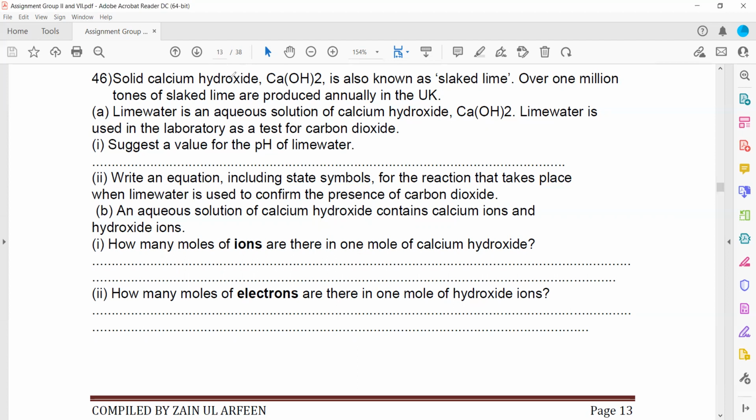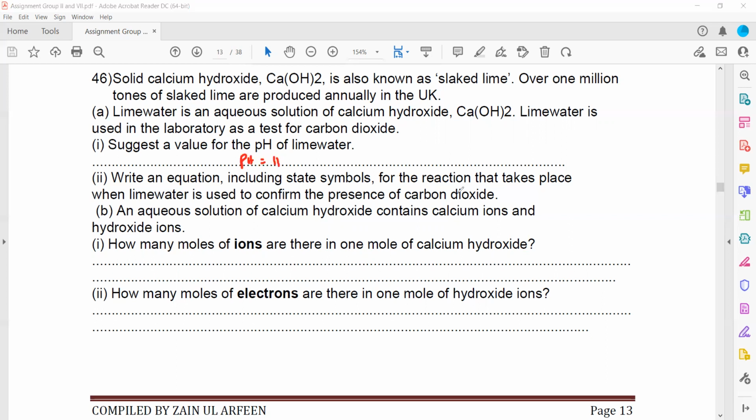A solid calcium hydroxide is known as slaked lime. Over 1 billion tons of slaked lime are produced annually in the UK. Lime water is an aqueous solution of calcium hydroxide. Lime water is used in the lab to test the presence of carbon dioxide. Lime water is a weak base. So for weak base, you can mention pH 11.